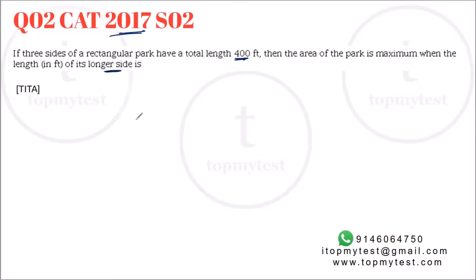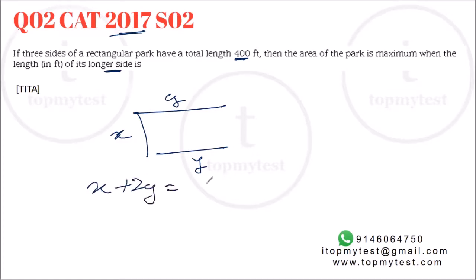Okay, so if you take 3 sides, let's call this x, y, and y. Now it is given to you that x plus 2y equals 400. You need to find the maximum of the area. Area is x into y. So x into y will be maximum. Well, 2xy is maximum, right? Why did I take 2xy as maximum? Because this is x and this is 2y.